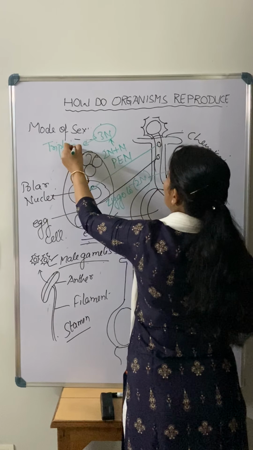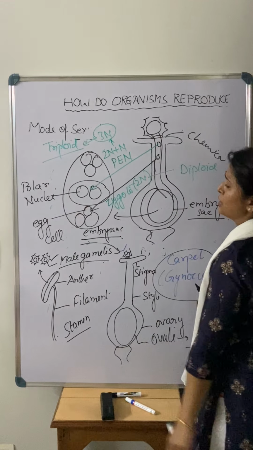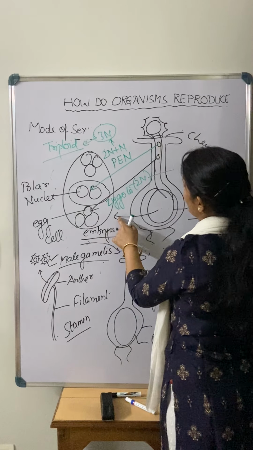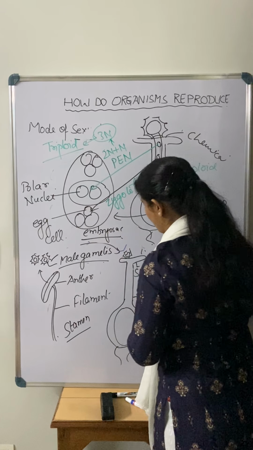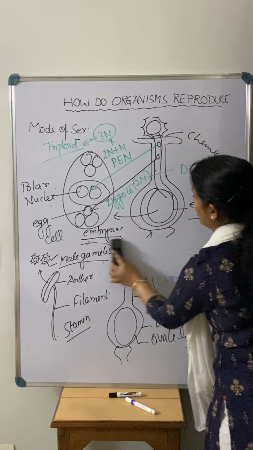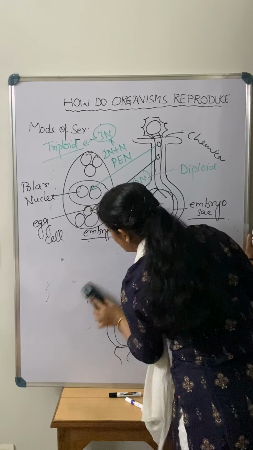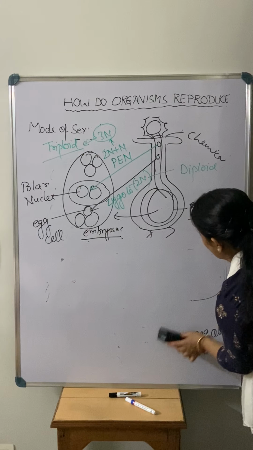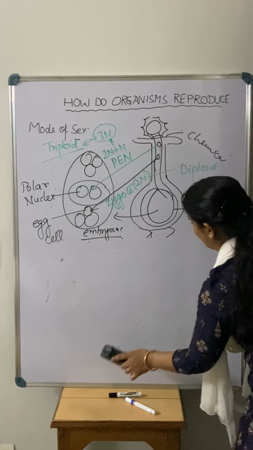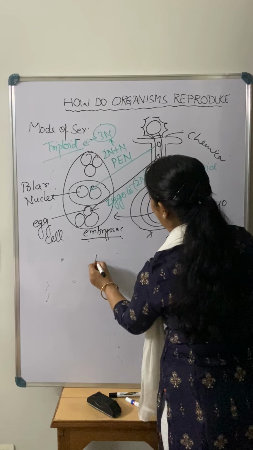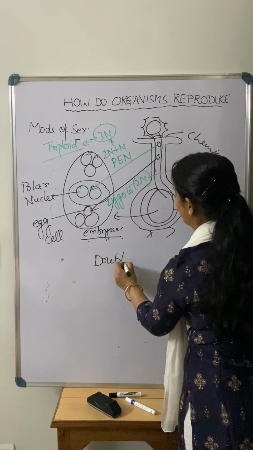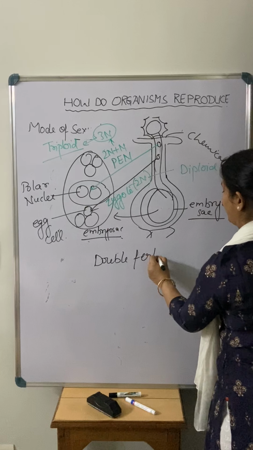Two times of fertilization take place in the angiospermic plant, so that's why this is known as double fertilization. So again I repeat, in the angiospermic plant there are 2 times of fusion of the male gamete, and that's why we call it double fertilization.